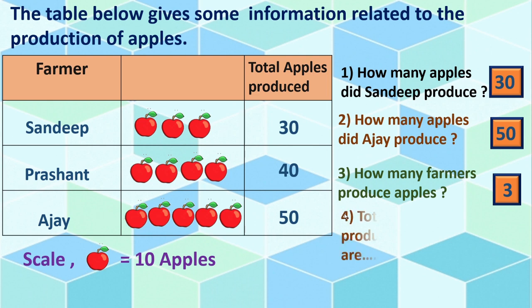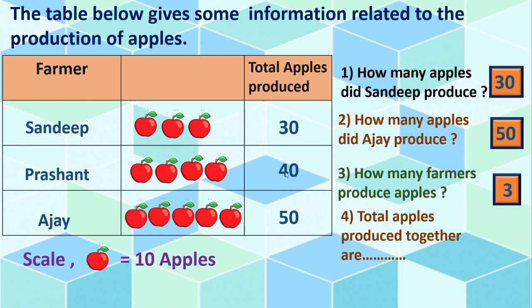Next, total apples produced together are dash. What will you do now? Yes, very good. Total apples. Then you will add these 3 numbers. 50 plus 40 plus 30. Now what is the answer?